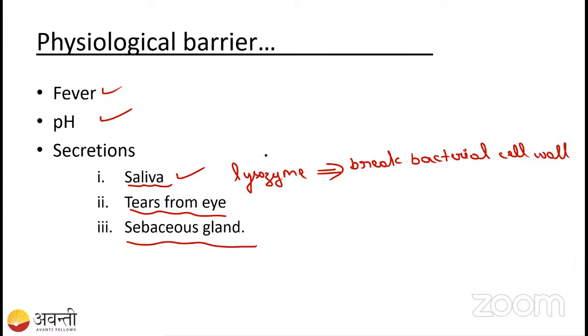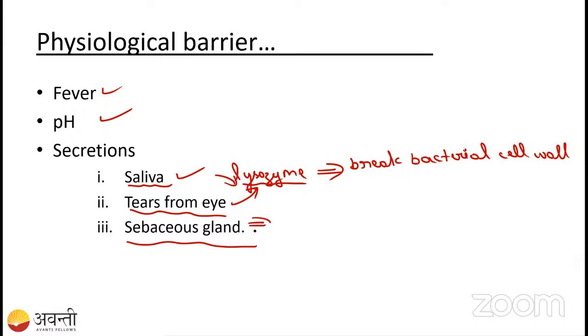So in the saliva and in the tears, there is a main enzyme present that we call lysozyme. This enzyme helps in the breakdown of the bacterial cell wall, thereby decreasing the bacterial infection. Right, so tears and also the saliva.